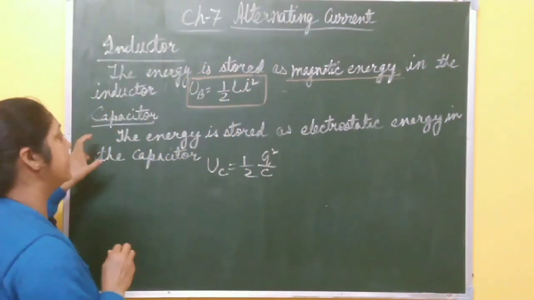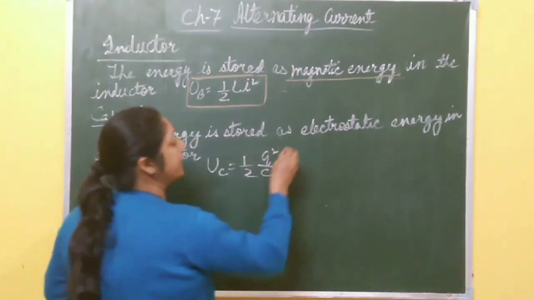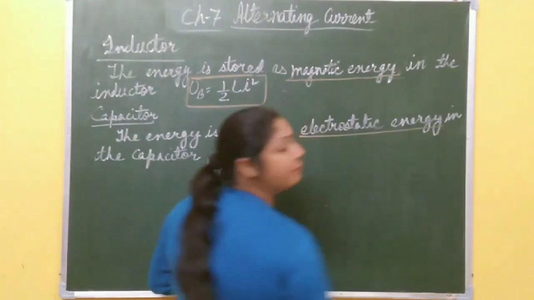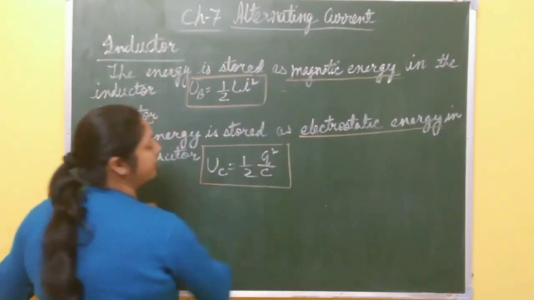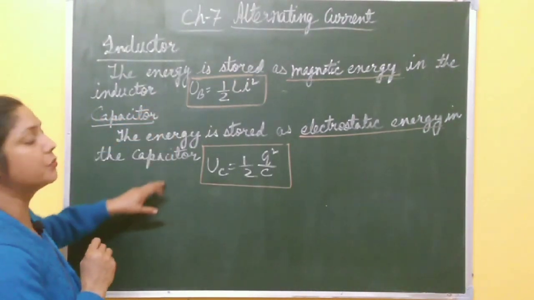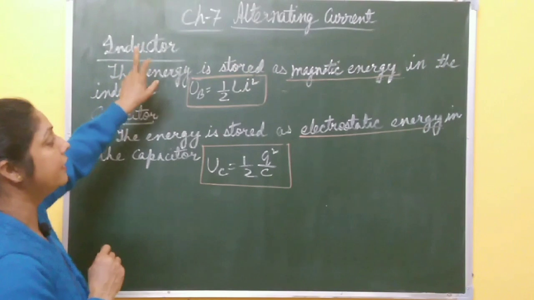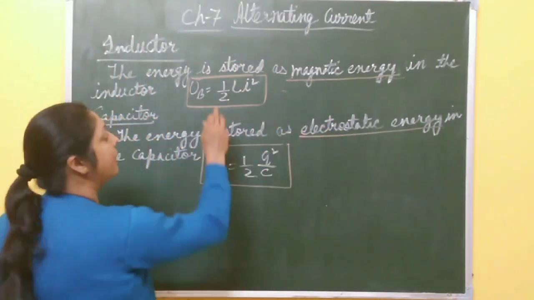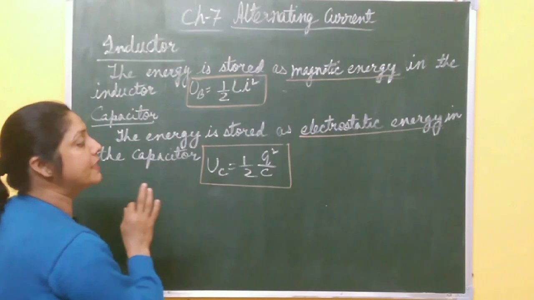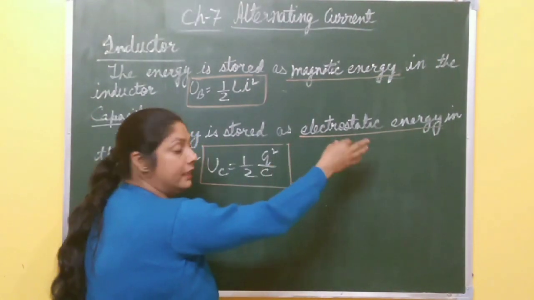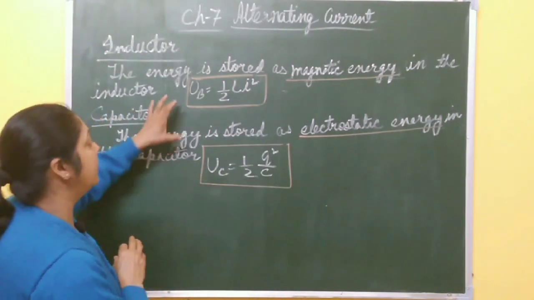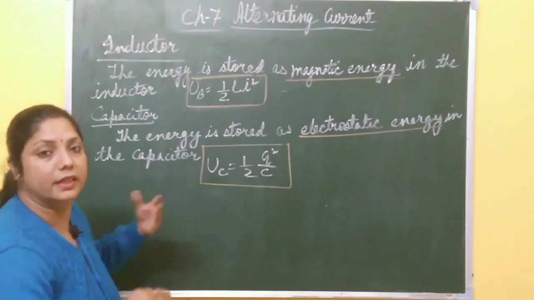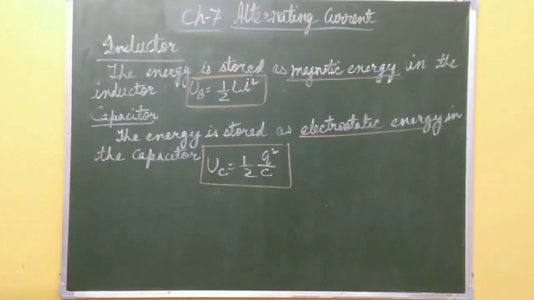Now in case of a capacitor, the energy is stored as electrical energy between the plates of the capacitor, and that electrical energy is given by half Q square by C. So you must remember these two important points. In case of an inductor, the energy is stored as magnetic energy, given by half Li square. And in case of a capacitor, the energy is stored as electrical energy, given by half Q square by C. Okay, so these two energy expressions are used in case of LC oscillation. So please take a screenshot of this one, then we will discuss LC oscillation.